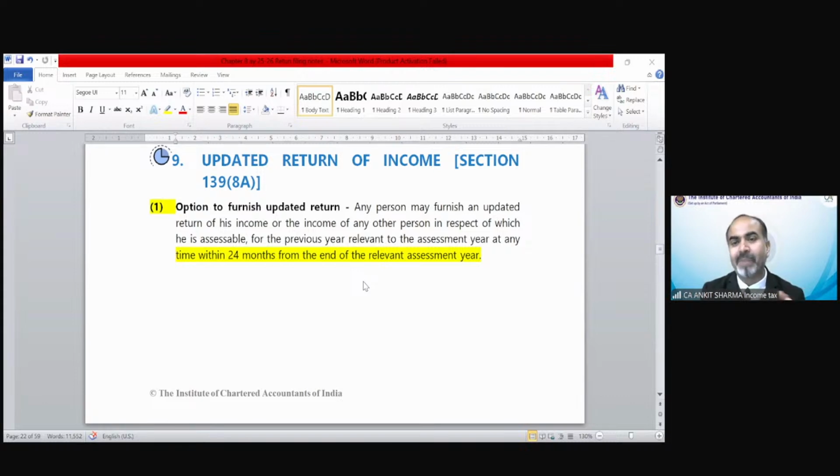How would it be December? Pranav is saying 31st March 28. What are you saying? So what is our previous year and assessment year?